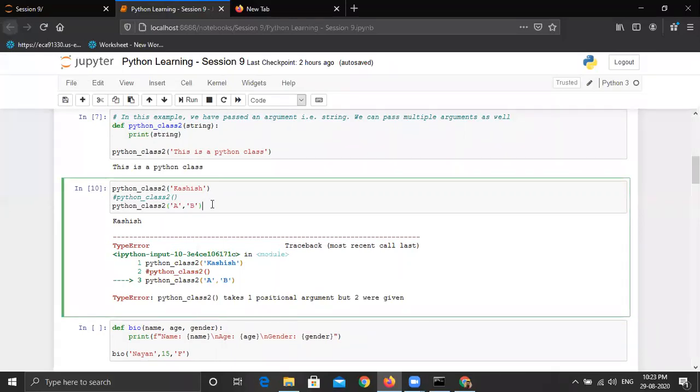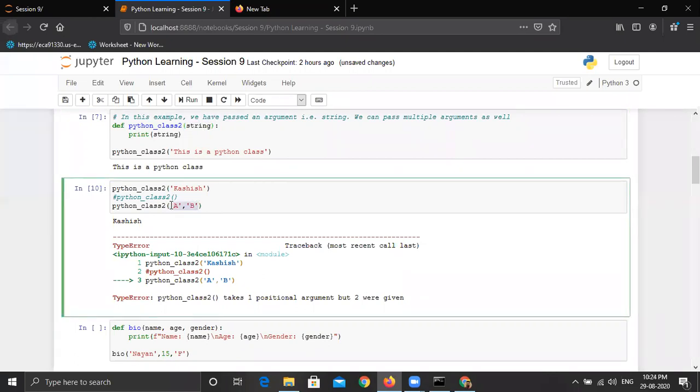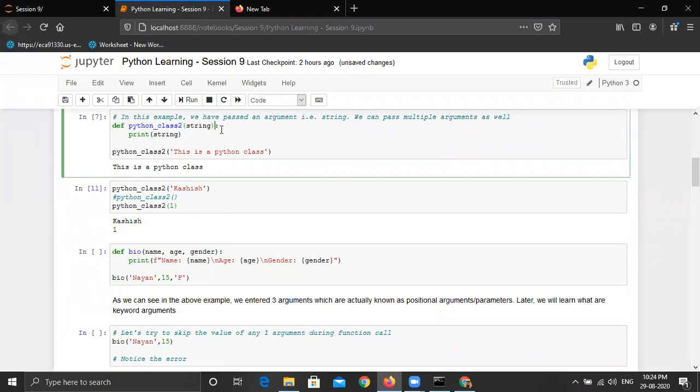This string in brackets means only a string can be passed, or even integers can be passed? No, no, this is a Python... So this is, you can say, any name you can give. I can also give a. So it can be anything. String doesn't mean that we have to pass a string. Even if I pass just one, this will work. Understood. We have not defined anywhere that we have to pass any integer or string. Any value it can accept.